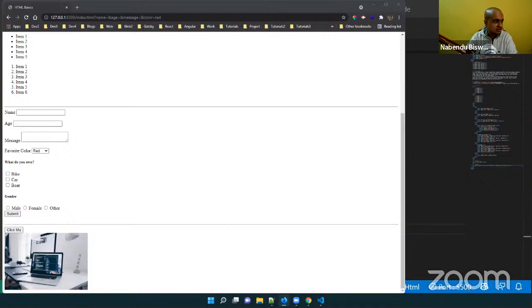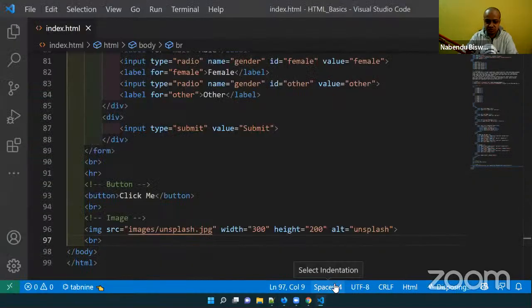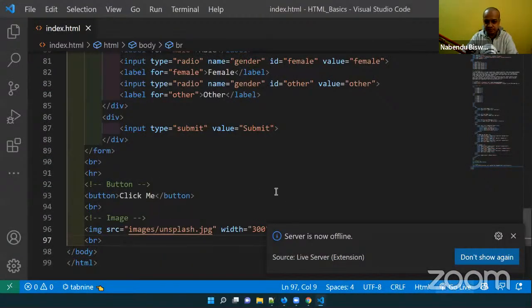Okay, so now it's time to start our CSS journey. So CSS we are going to start now. First thing, I'm going to stop it, dispose it, and close this.